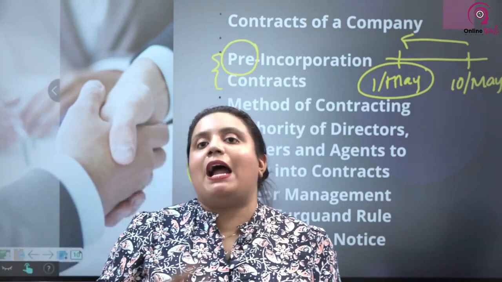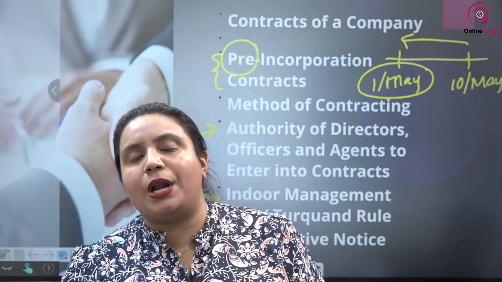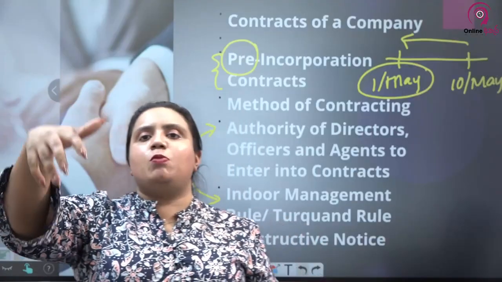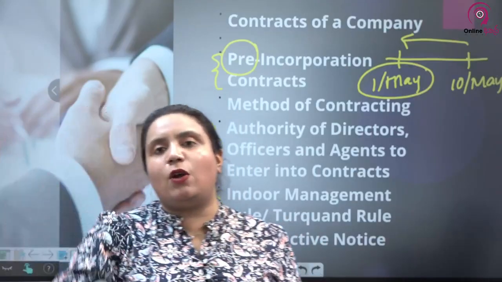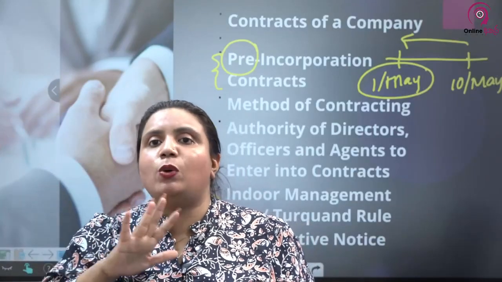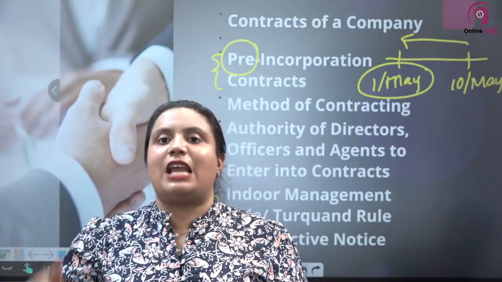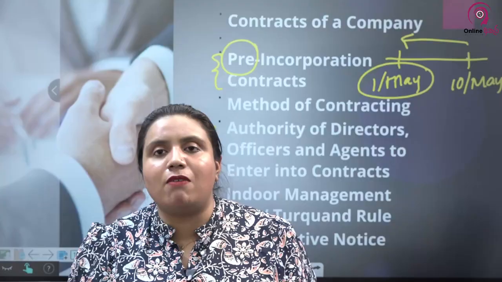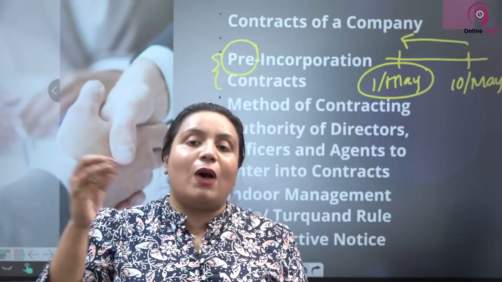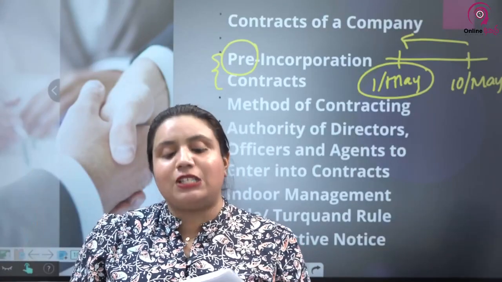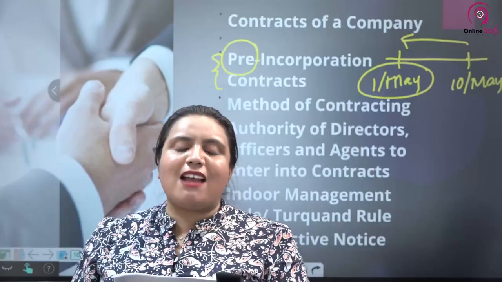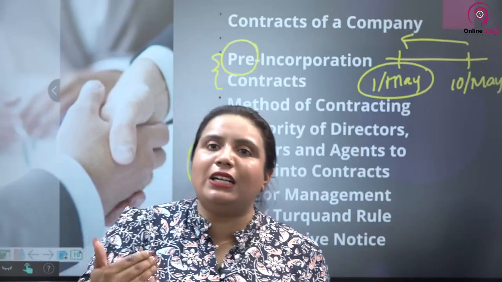If I am a third party, I go into a company to sign a contract with the company. The company has put in some of their officials to sign on behalf of the company. I don't have to ask for company resolutions or form 1 or form 15 to check if this particular party has the power or not under the Turquand rule. Why we call it the Turquand rule is that this was established in the case of Royal British Bank versus Turquand. That's why we also call it the Turquand rule.